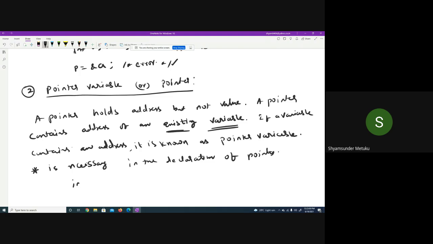So example is int star p1. The moment you write a star in front of the name of the variable, you have three ways. You write star immediately followed by the p1, or int star space p1, or int space star space p1. All are same. Is it clear? You write star along with the integer, along with the variable, or between the two with a space. All of them mean p1 is a pointer variable. It is not a normal variable. It is going to store the address of the integer. Is it clear to all of you?